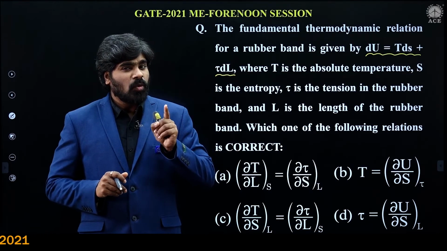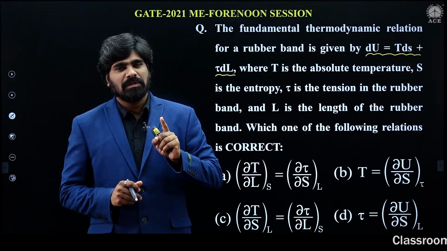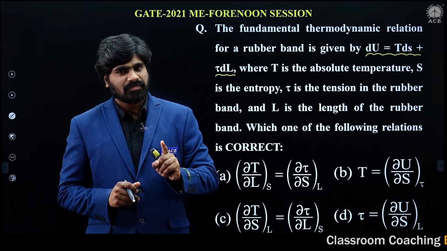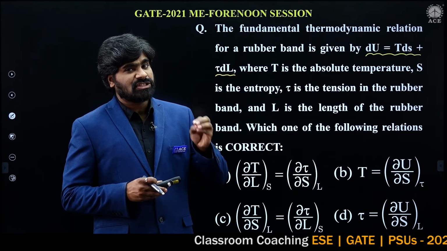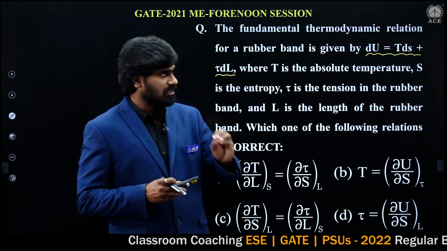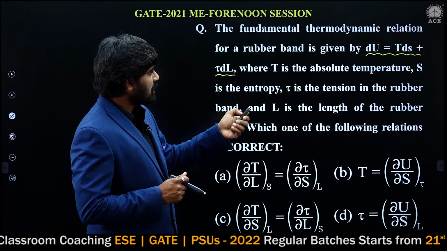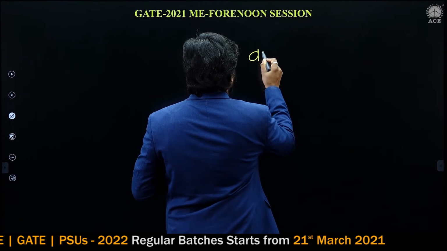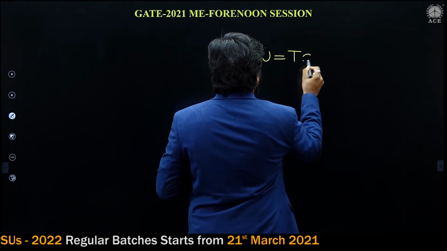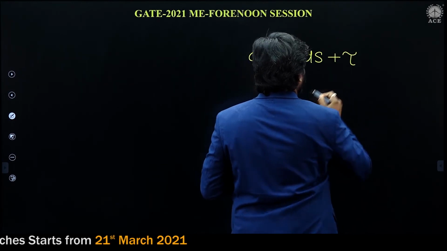We have seen this in thermodynamic relations, where I gave Maxwell's equations and explained one concept. So the given equation is dU equals TdS plus tau dL.